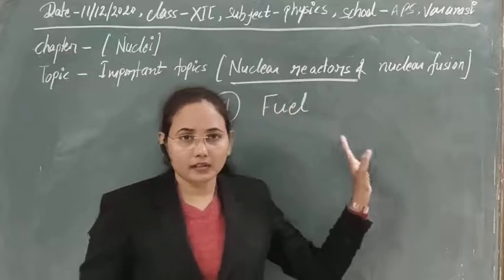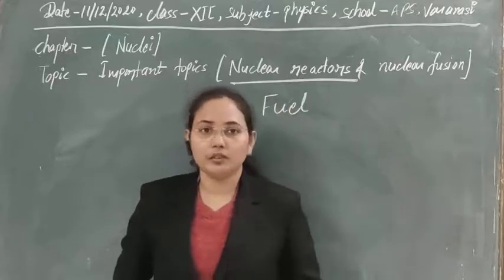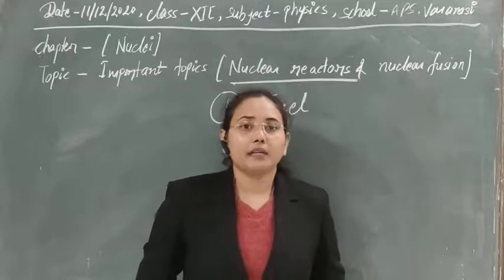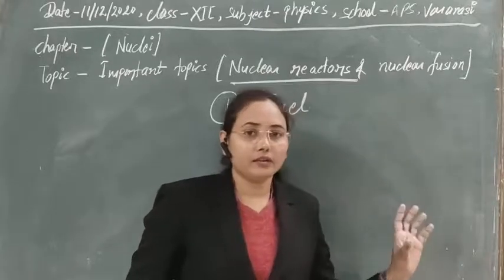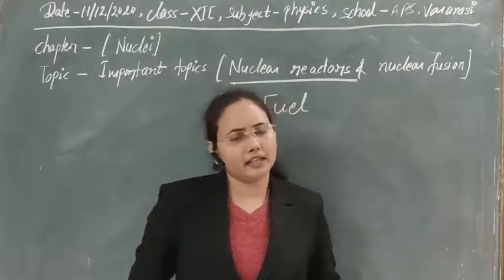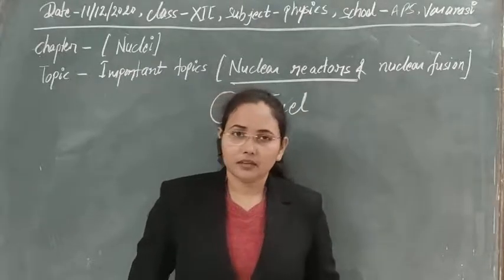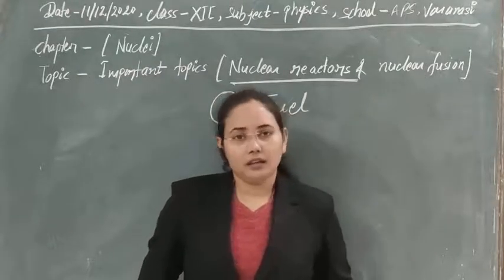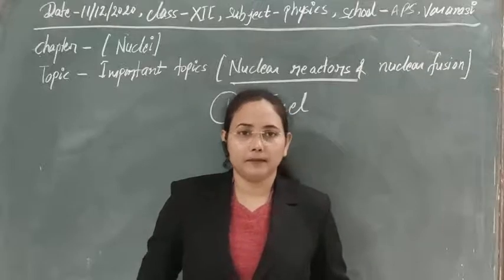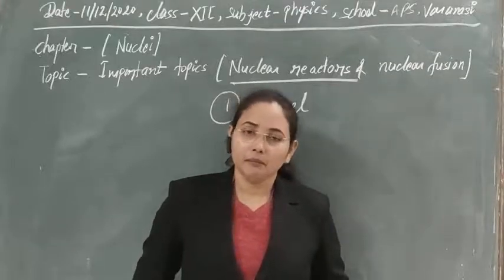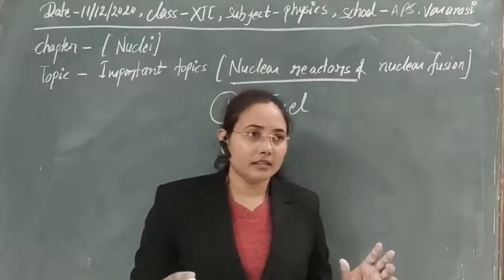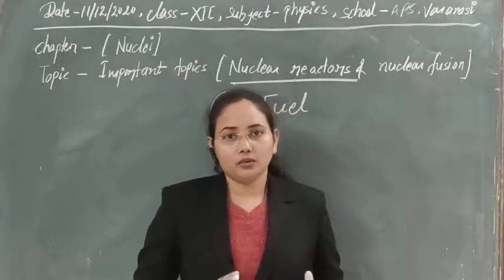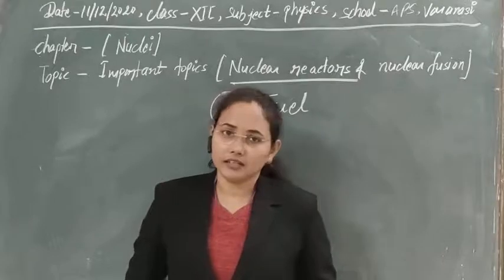They are called the fissionable material for nuclear reactors, and they can be taken in the form of rods, or also in an aluminum container. Depending on the factor, we have a number of reactors, but here we are only going to understand the general concept of the nuclear reactor, its construction and working.